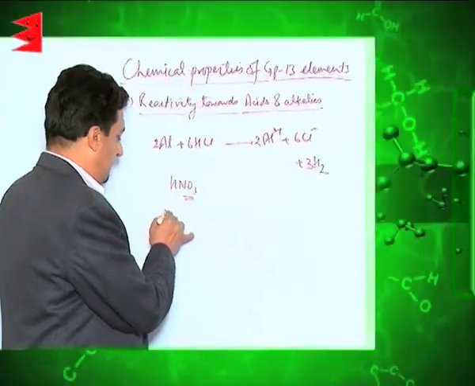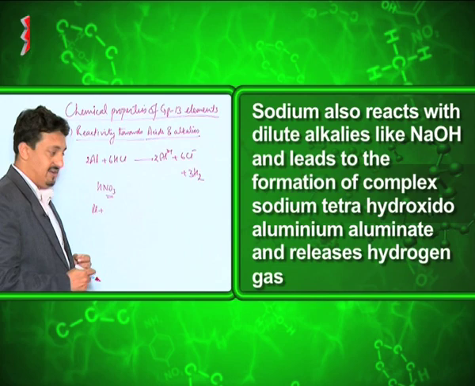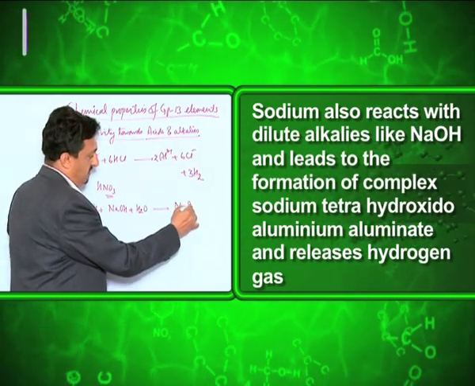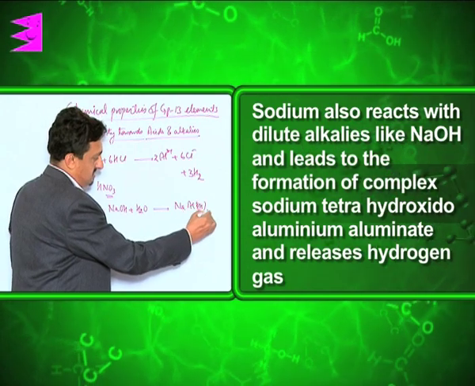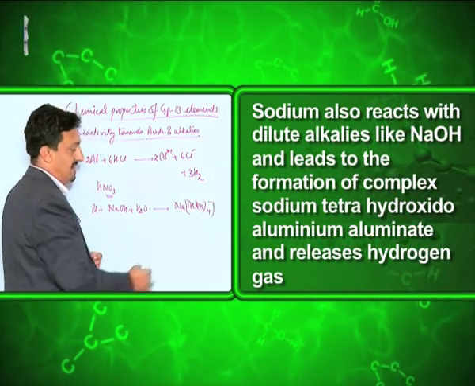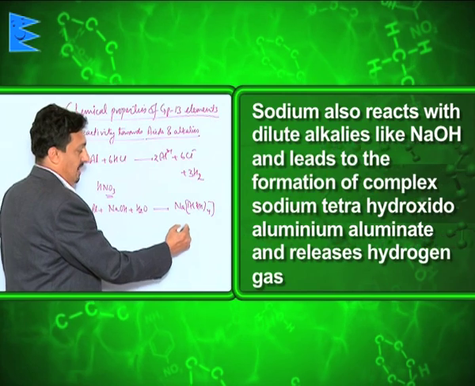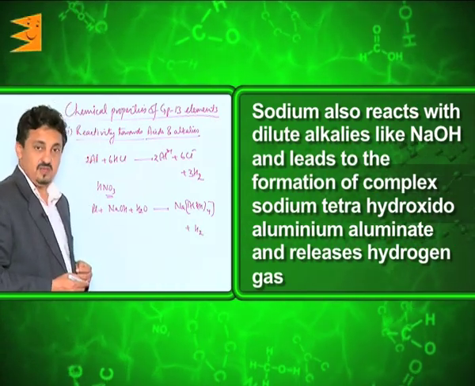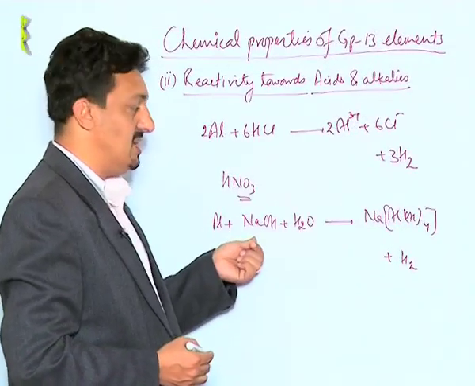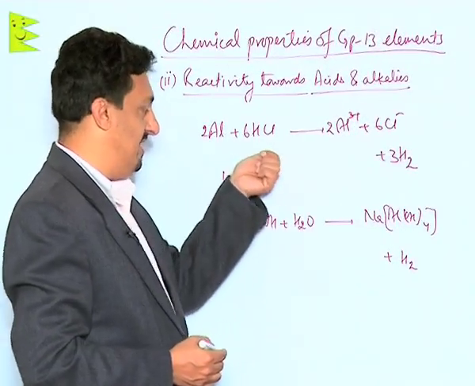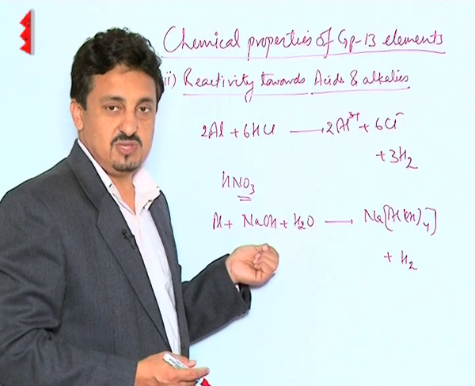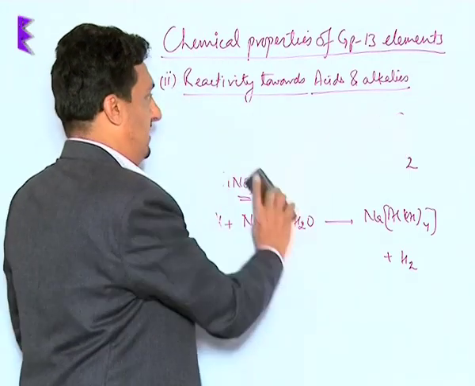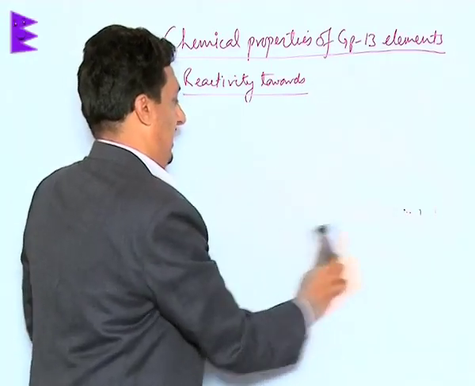Another important thing is that aluminium also reacts with dilute alkalis like NaOH and leads to the formation of the complex sodium tetrahydroxidoaluminate, along with the release of hydrogen gas. Since it reacts with HCl as well as with NaOH, it shows amphoteric behavior.